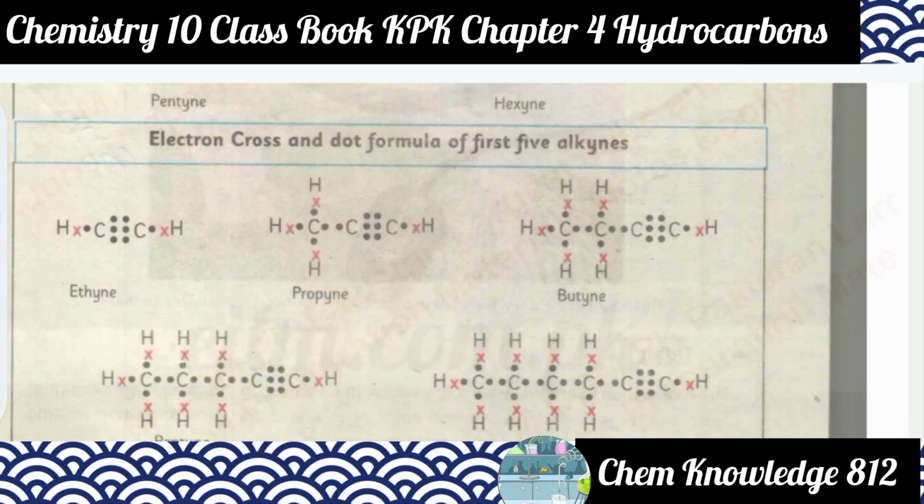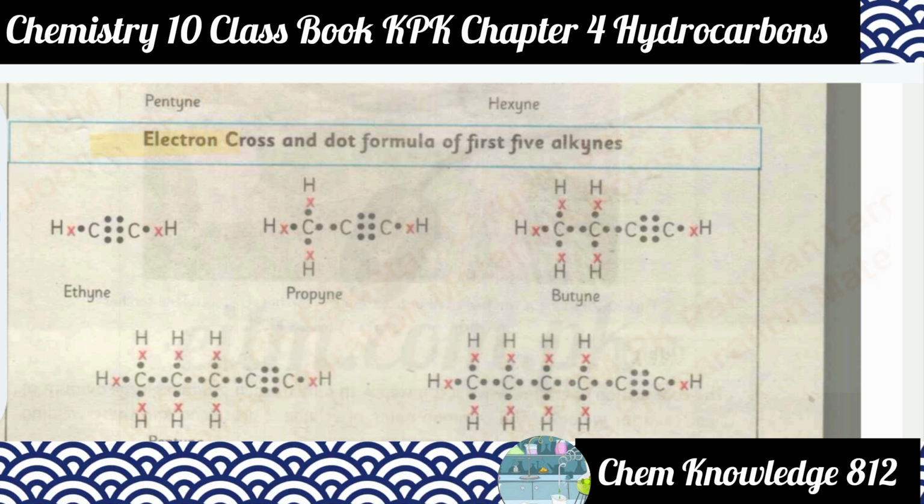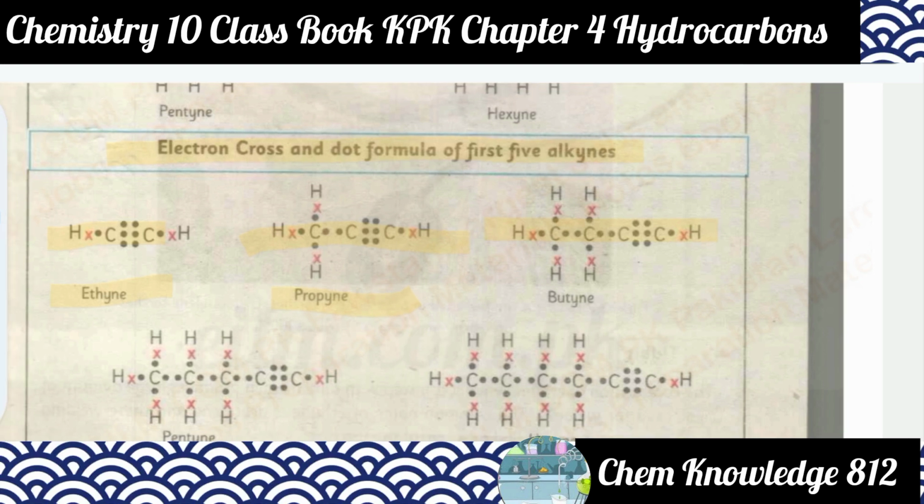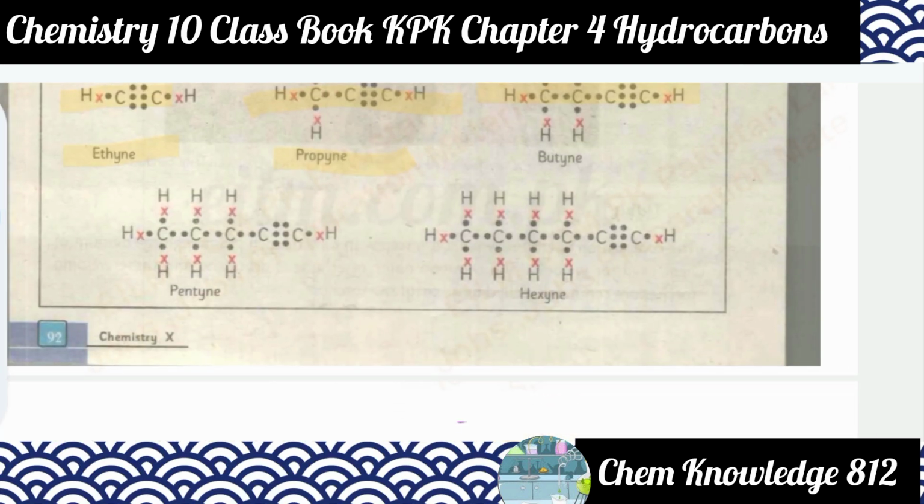Next is the electron cross and dot formula of the first 5 alkynes. This is the cross and dot formula. You can say this is the ethyne, propyne, butyne, the next one is the pentyne, and this is the hexyne.